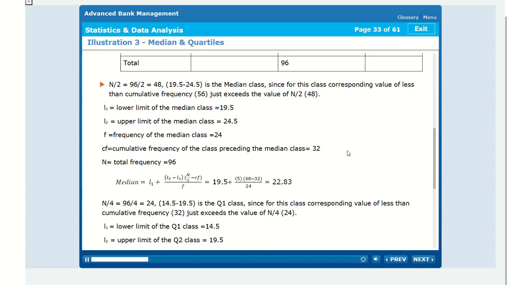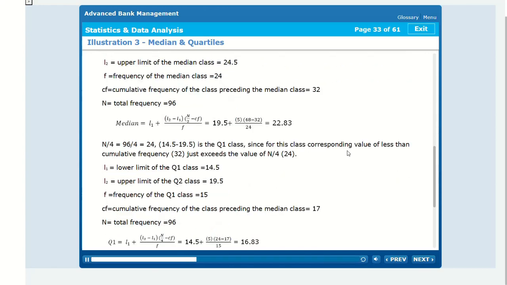L1 equal to lower limit of the median class equal to 19.5. L2 equal to upper limit of the median class equal to 24.5. F equal to frequency of the median class equal to 24. CF equal to cumulative frequency of the class preceding the median class equal to 32. N equal to total frequency equal to 96.